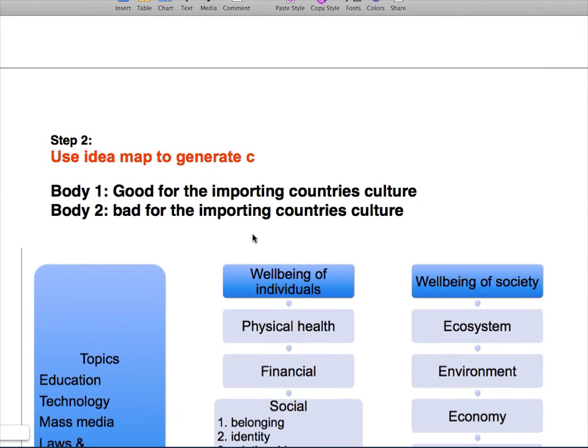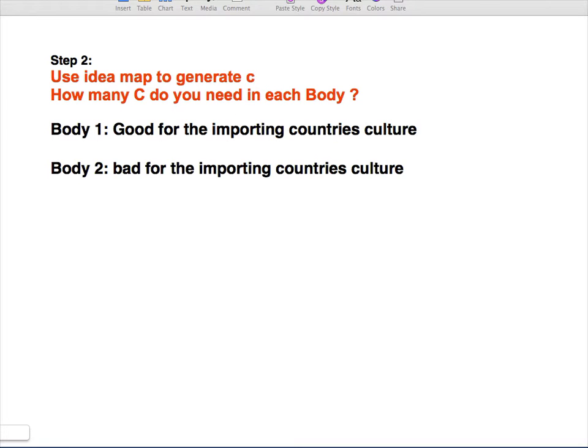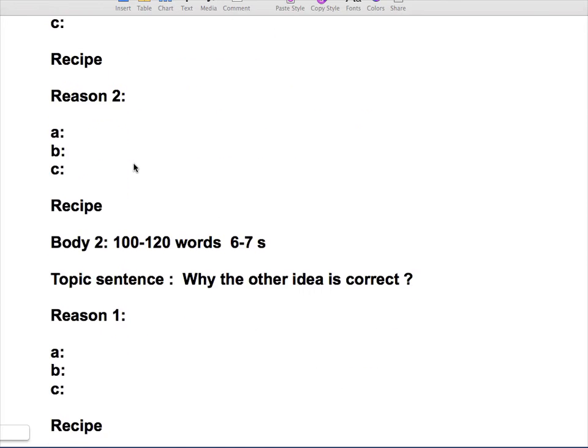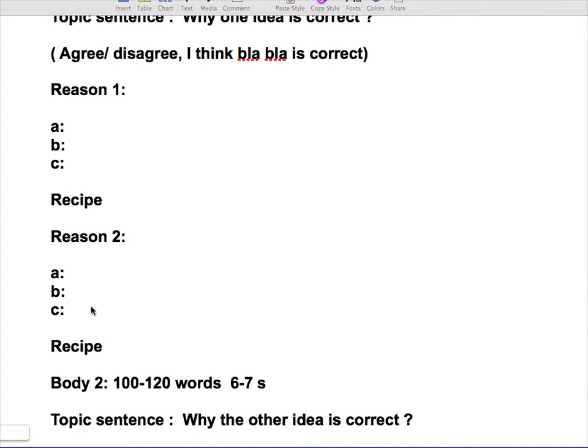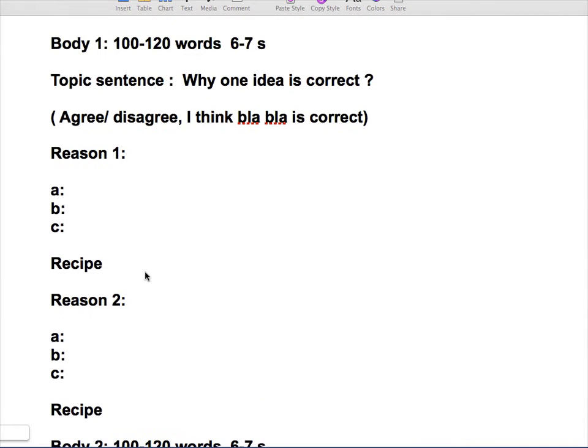Okay. Now let's move to step 2. In step 2, now let's have a look at step 2. After step 1, we've already known that we need this structure. We need 2 ABCs in each body paragraph, right?